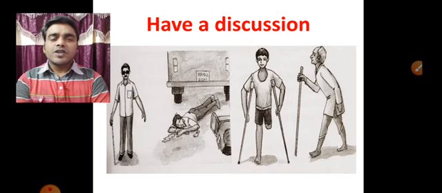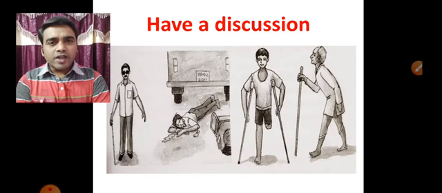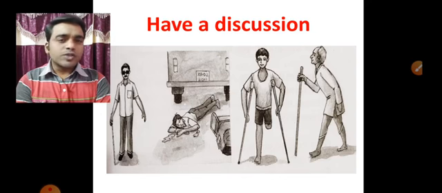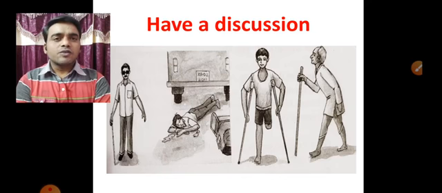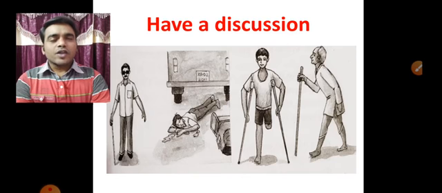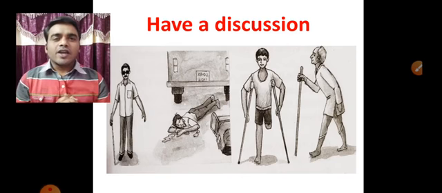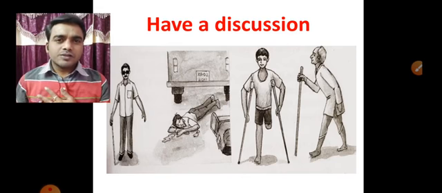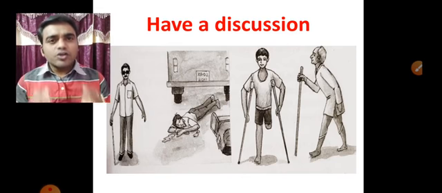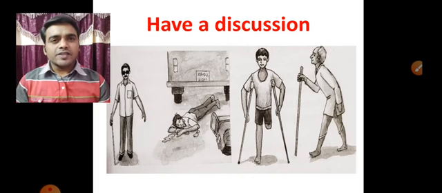Got it? If we find these types of people in our surroundings, if we get a chance, if we have any opportunity to help them, we should not think twice or let the chance go, children. We have to go forward to help these people. If we have that attitude, children, it helps us to be a good human being in society.